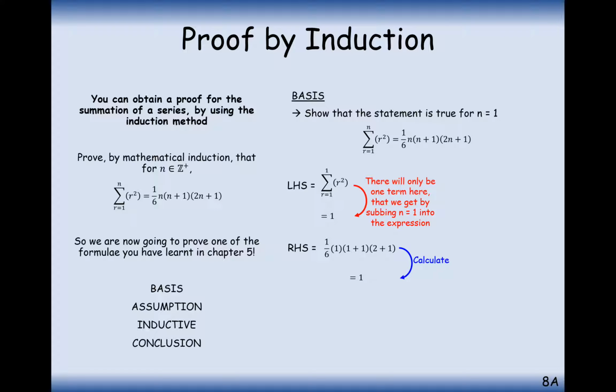Now it's not always going to simplify to 1, just in this case here. In the previous example it simplified to 1 in both cases. But what you're looking for in this base step is for the left hand side to equal the right hand side. And as long as that happens, then you're good to go on your base step.